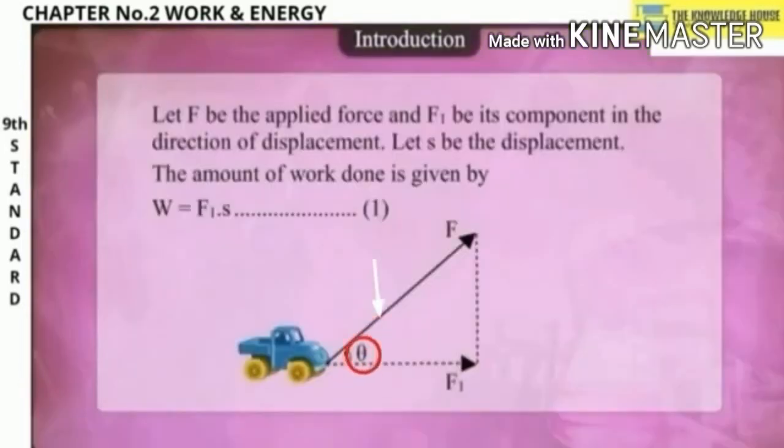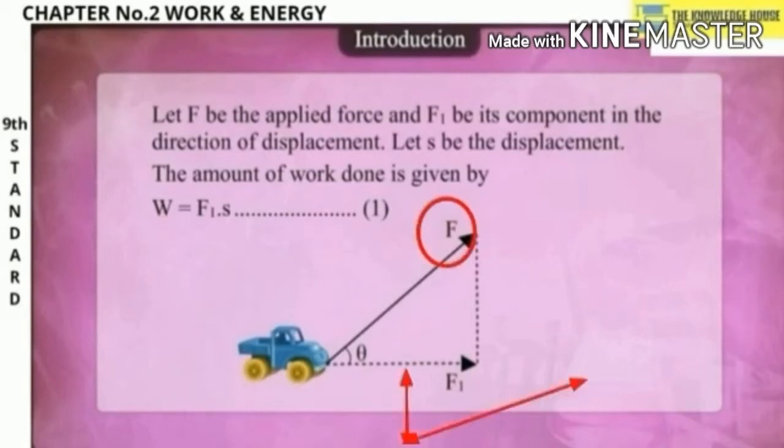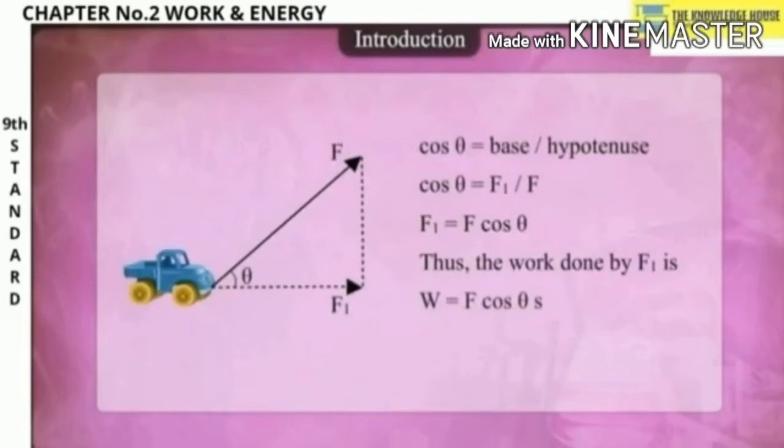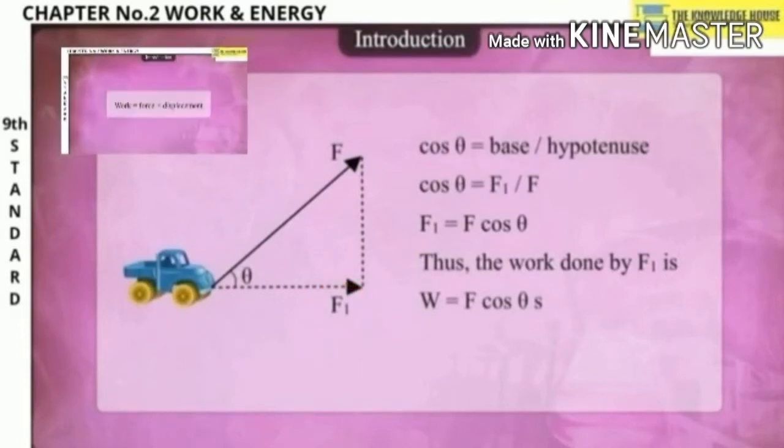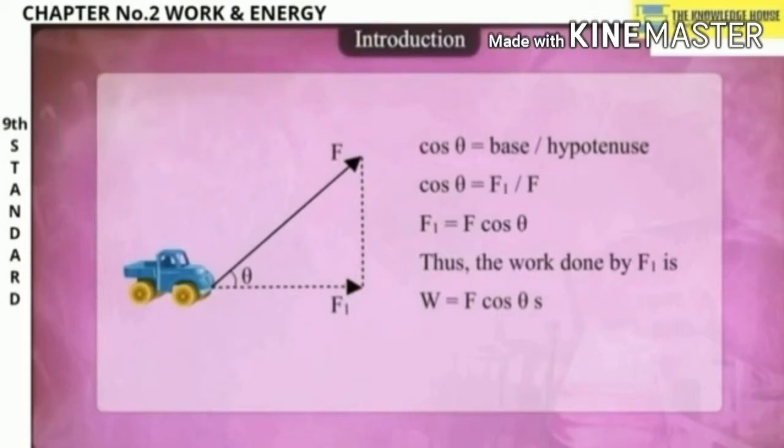Now let F be the applied force and F1 be its component in the direction of displacement. Let S be the displacement. The amount of work done is given by W is equal to F1 into S. Now you see here we have made the angle. Theta is the angle between the force and the displacement.